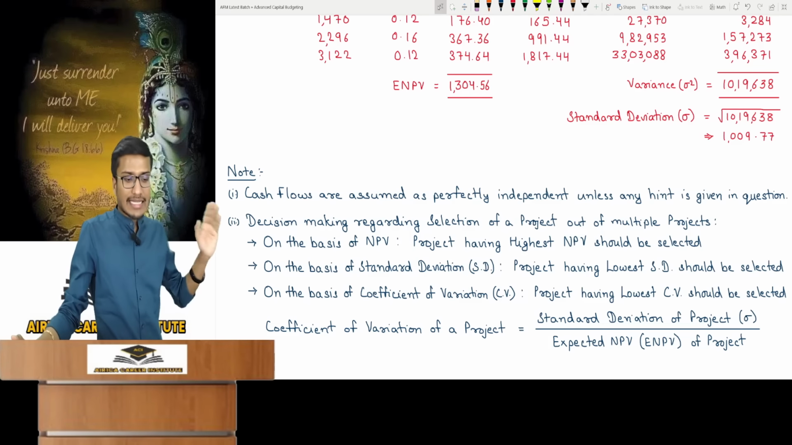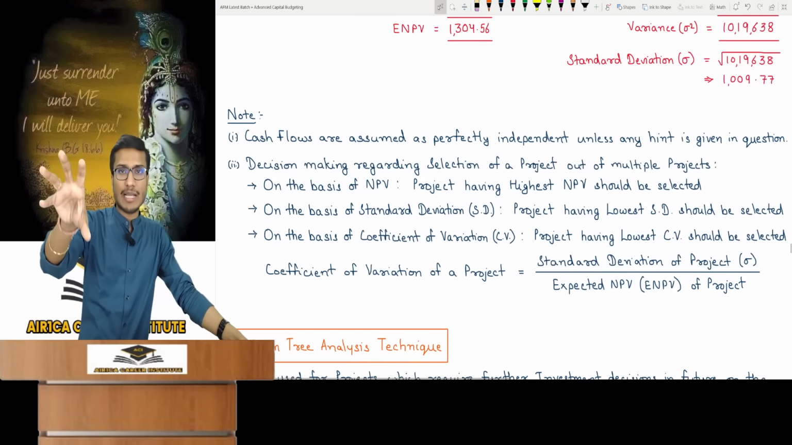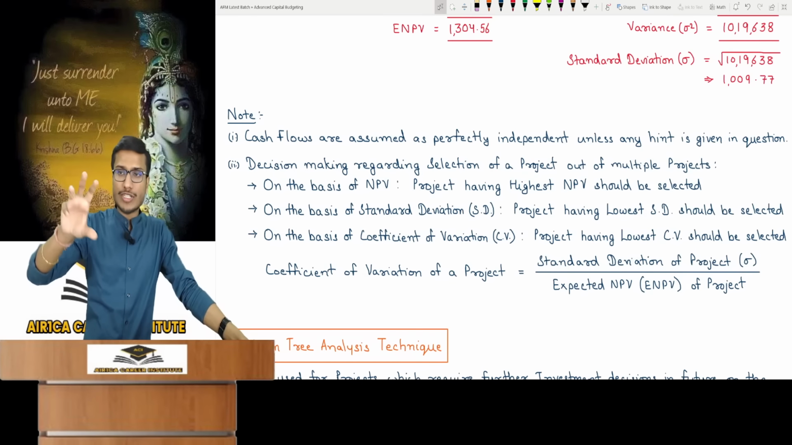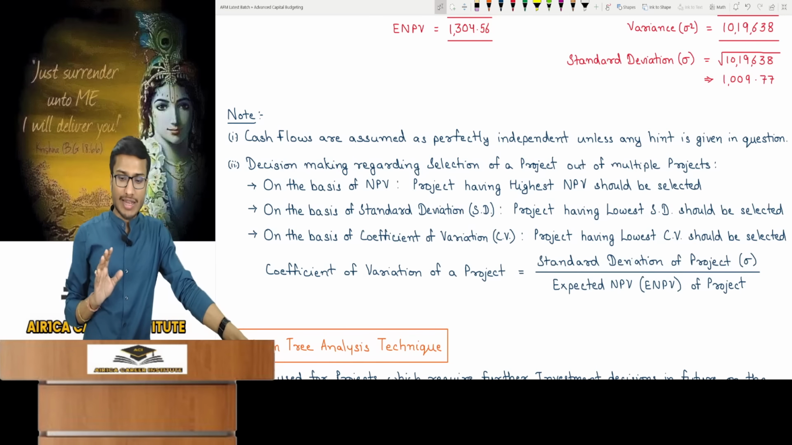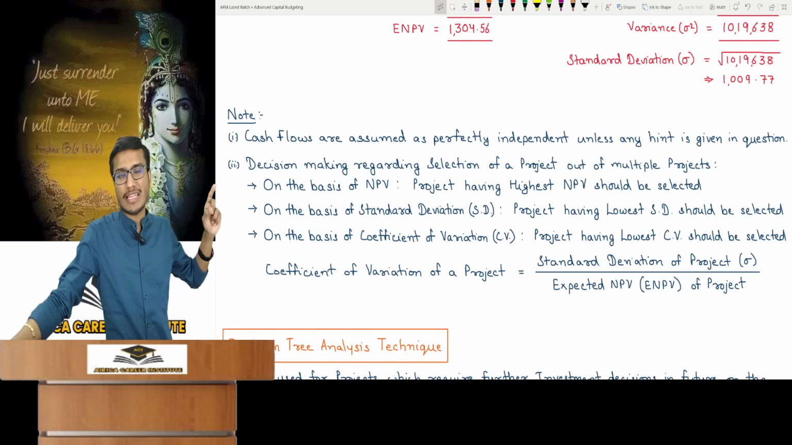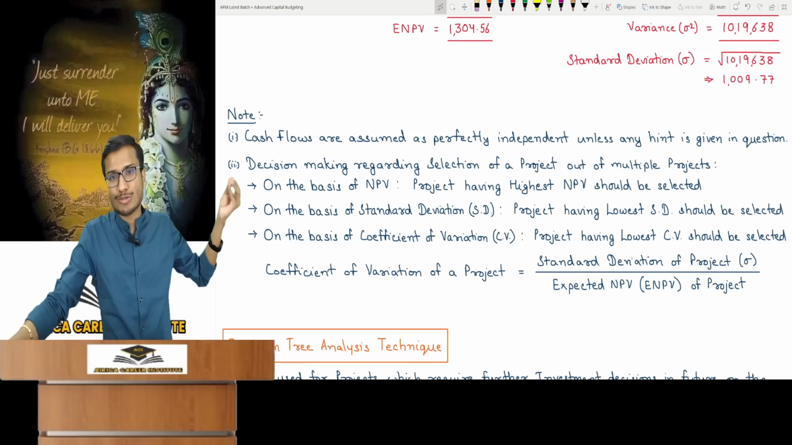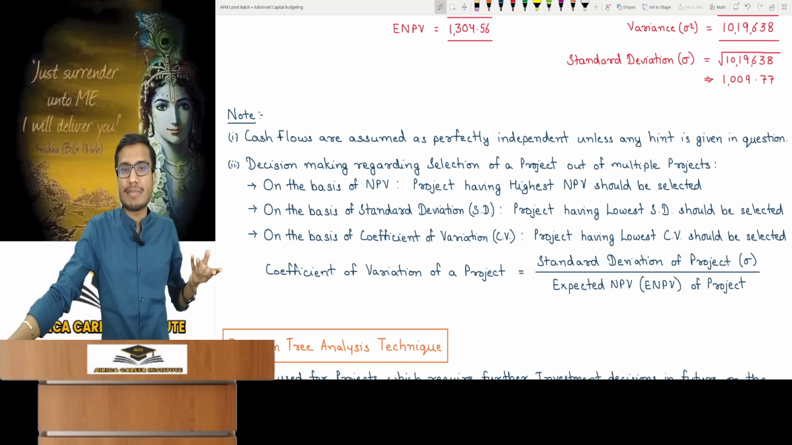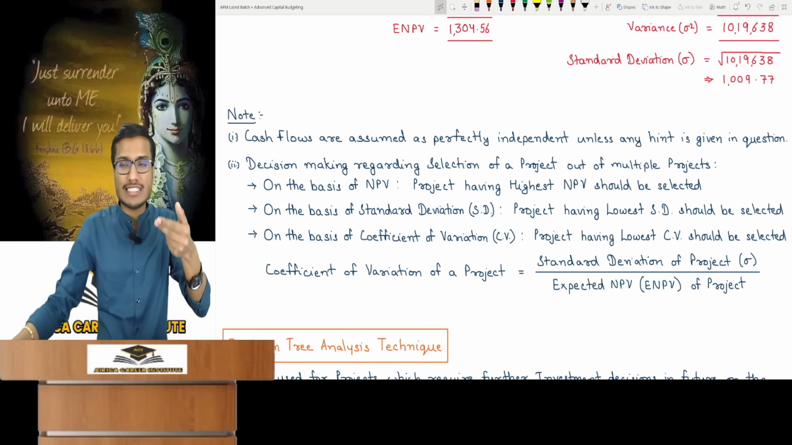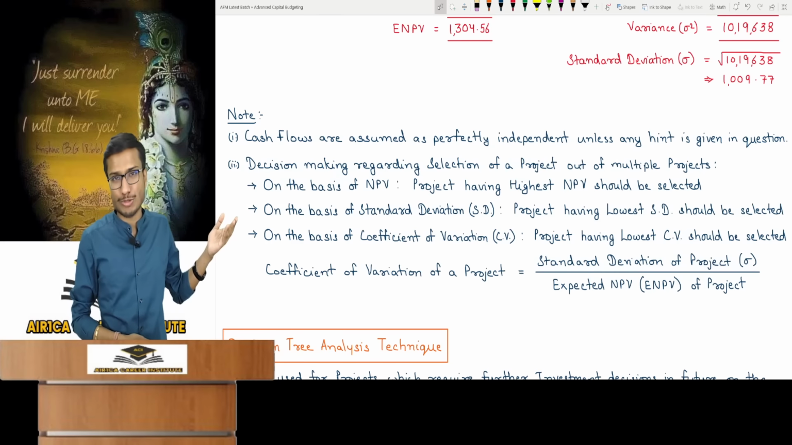And that's it. Secondly, regarding decisions, the question will typically provide 2 projects, first project and second project, and you calculate ENPV and standard deviation for both. If you have to select one project from multiple projects, how will you decide? If you're asked to compute NPV for decision making, then you will select the project that has a higher net present value. If you are asked to select by standard deviation, then that indicates risk. Lower risk is better. So select the project with lower standard deviation.